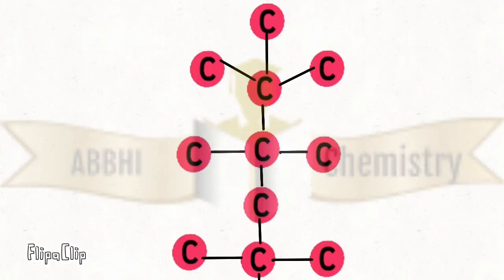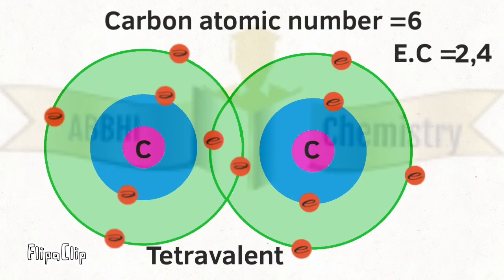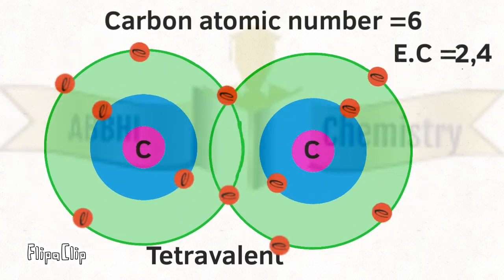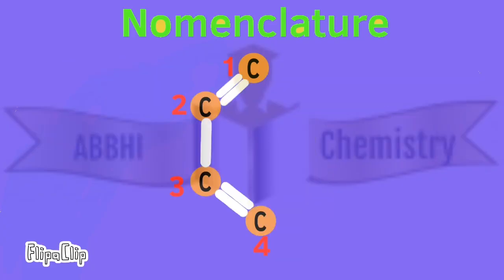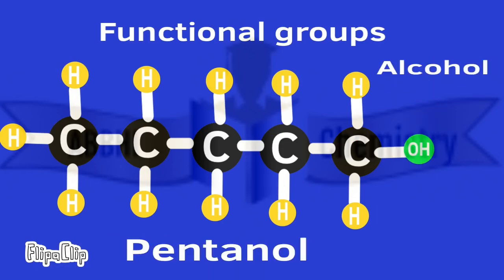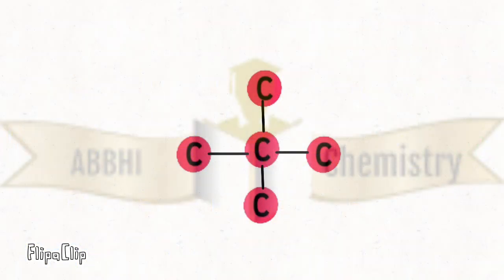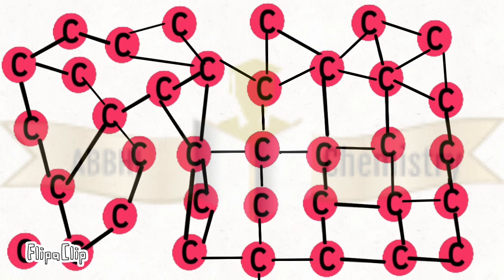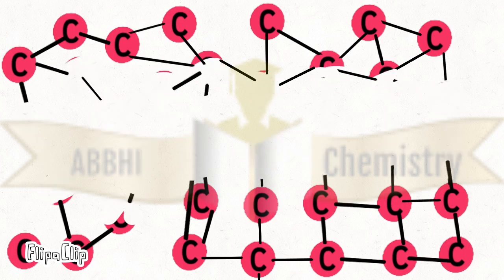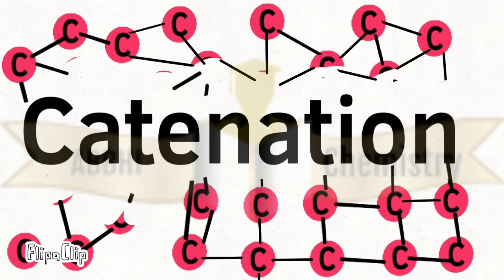In today's class, we are going to learn about the behavior of carbon: saturated, unsaturated, suffixes and prefixes, nomenclature, that is basic, and functional groups. In the last class we learned about catenation. What is catenation? The self-combining capacity of an element with itself is called catenation. Along with catenation, carbon has very interesting properties.